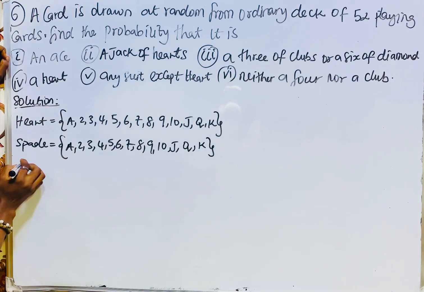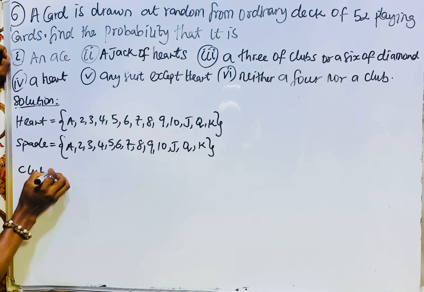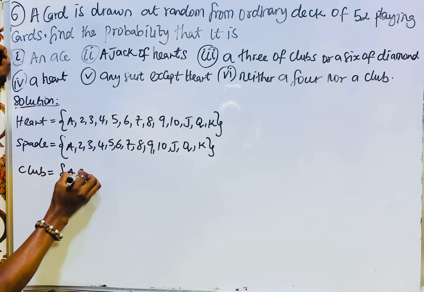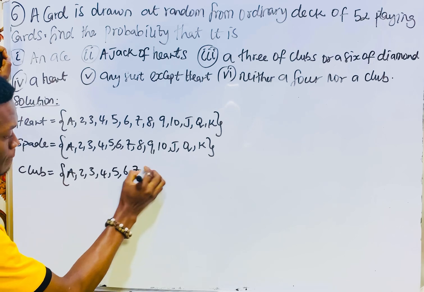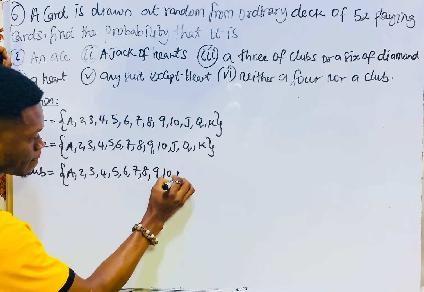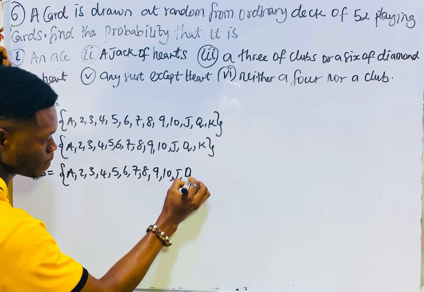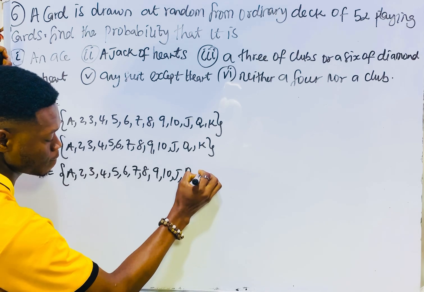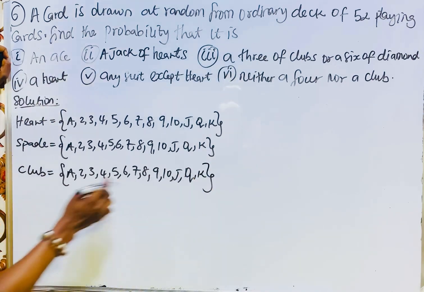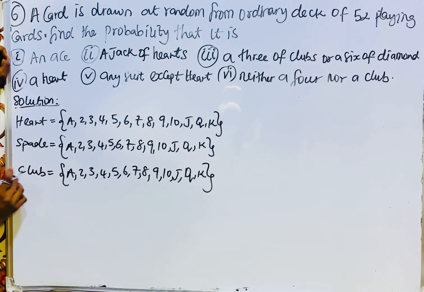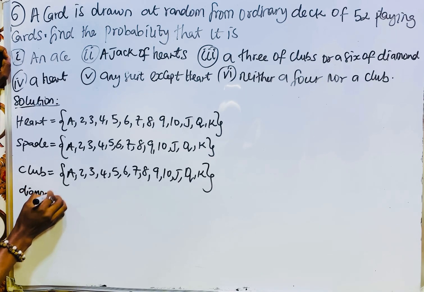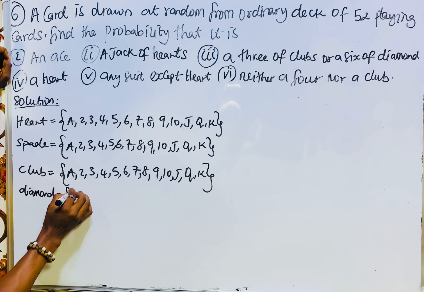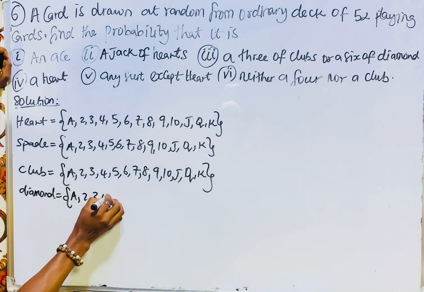We also have clubs, which is the same. This is queen and this is king. We also have diamonds, which is also the same.